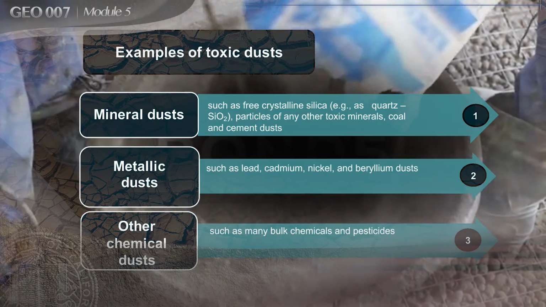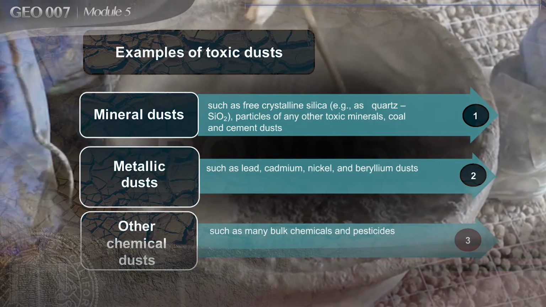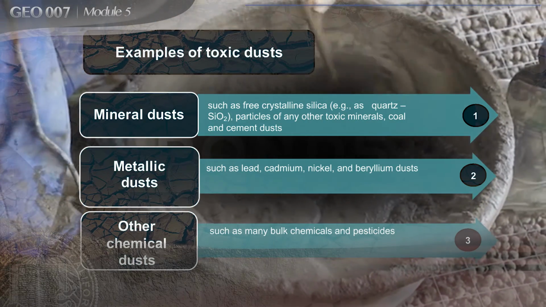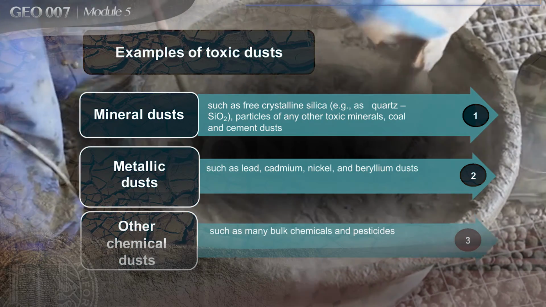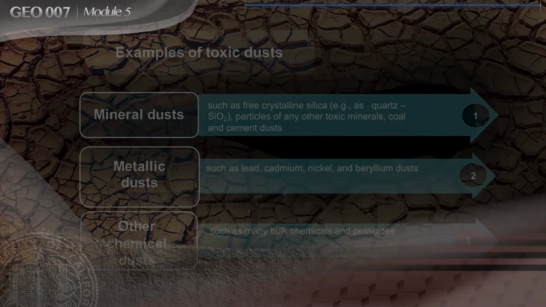Examples of toxic dusts. Mineral dusts include free crystalline silica, particles of any other toxic minerals, coal and cement dusts. Metallic dusts, including minerals such as lead, cadmium, nickel, and beryllium. Other chemical dusts may include chemicals and pesticides.